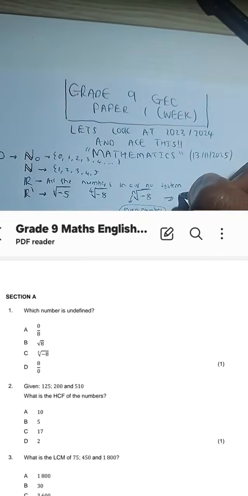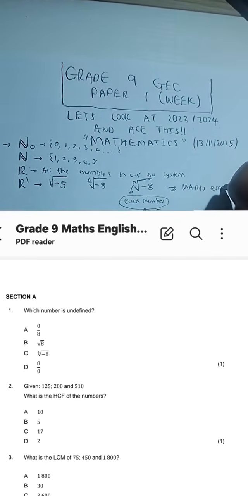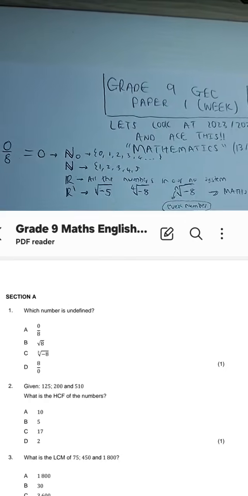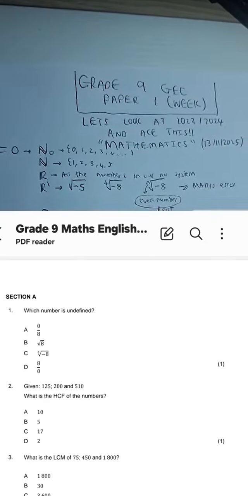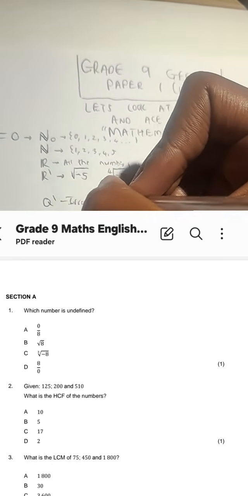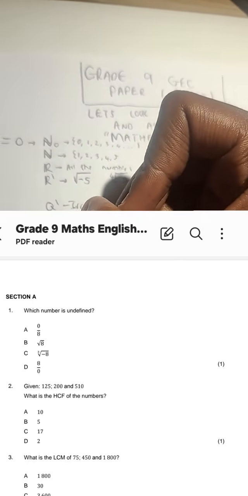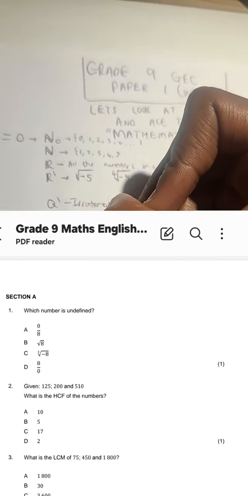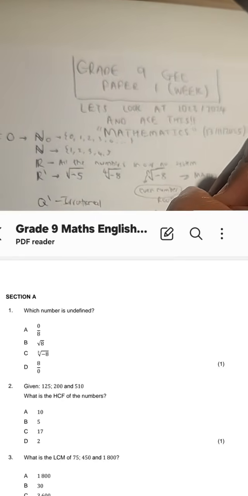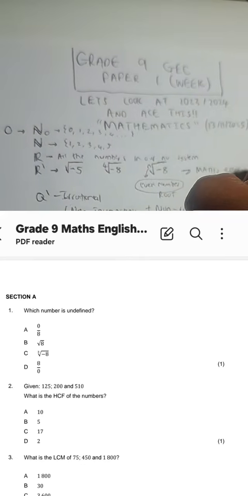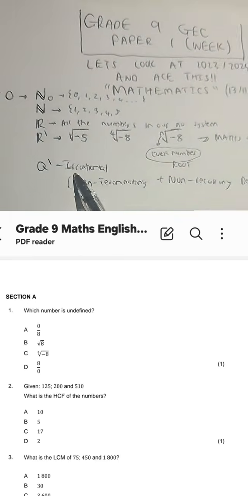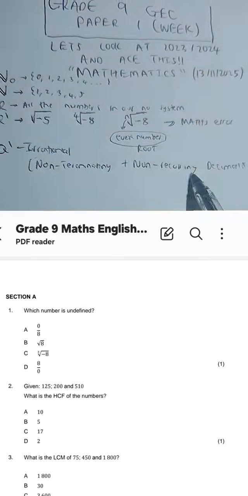In our calculator, we usually see a maths error whenever we put these numbers inside the calculator. This is non-real. Then we have what we call irrational numbers. Irrational numbers, in summary, are simply non-terminating and non-recurring decimals. So whenever I'm given an irrational number, I usually put it in the calculator and I check.